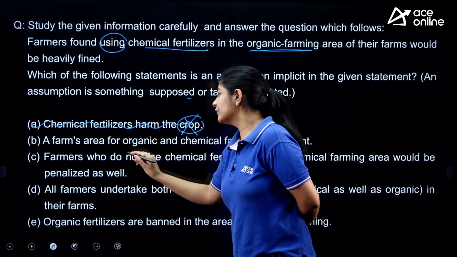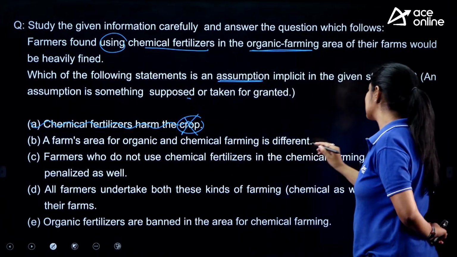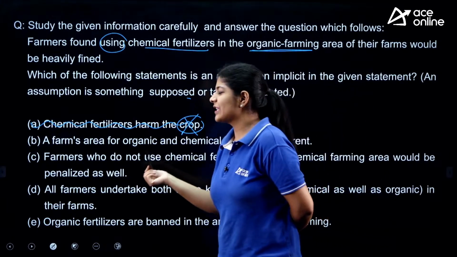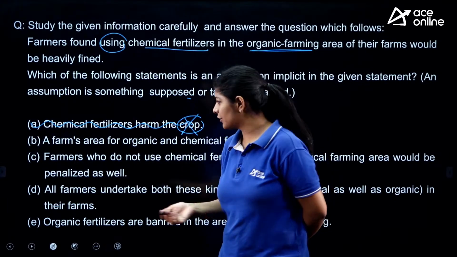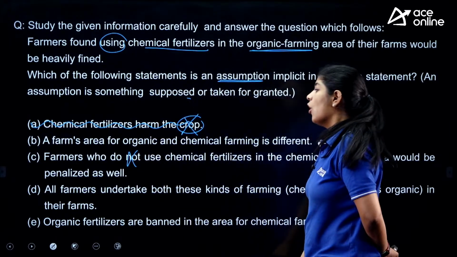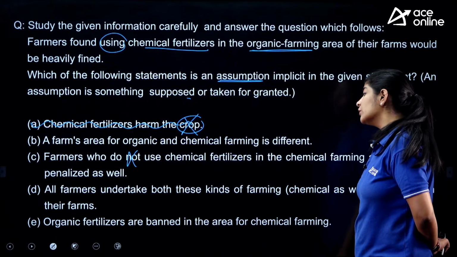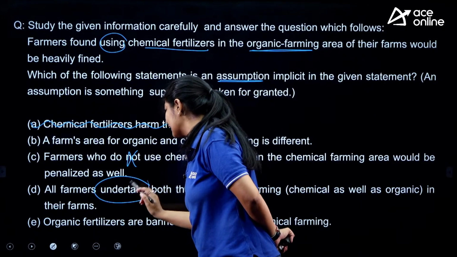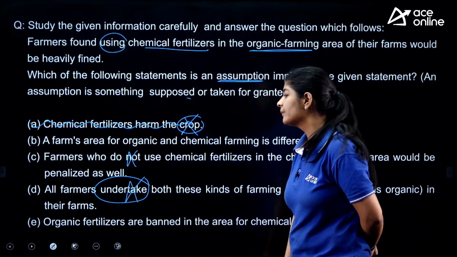Next, farmers who do not use chemical fertilizer in the chemical farming area would be penalized as well. There is no such information given, so this option is also eliminated. All farmers undertake both these kinds of farming. There's no information related to undertaking either, so this option is eliminated.